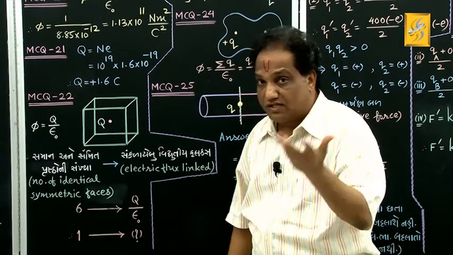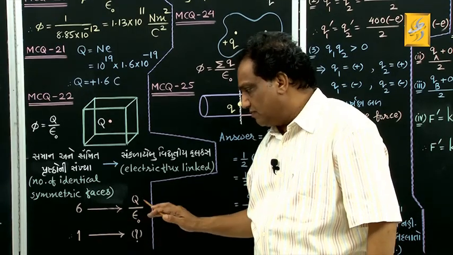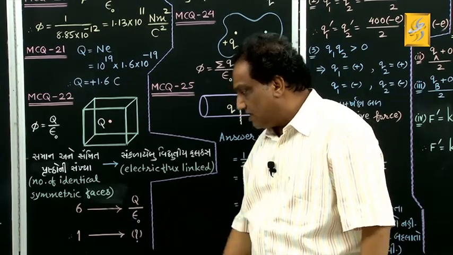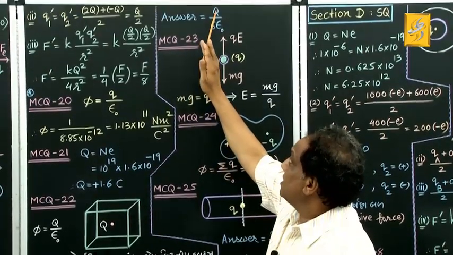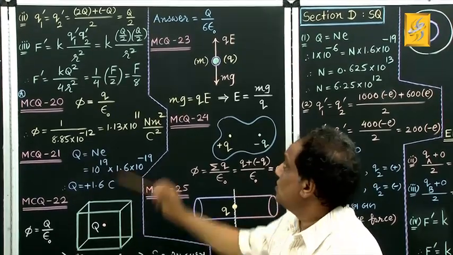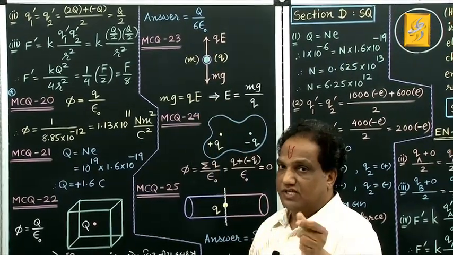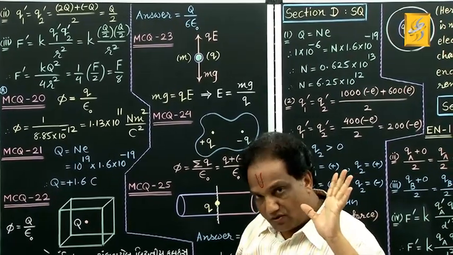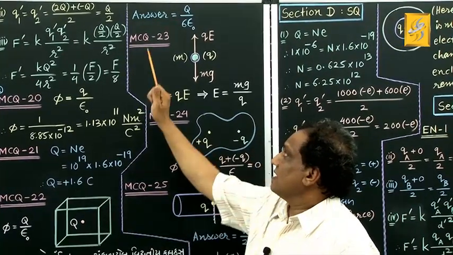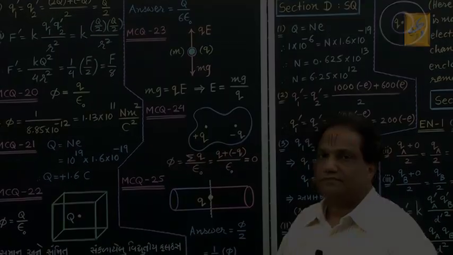So with one face it is Q upon epsilon 0 divided by 6. That's why I am writing here Q upon 6 epsilon 0, which is the 6th part of the total electric flux. Got it? Fine. Read now the statement of MCQ number 23.